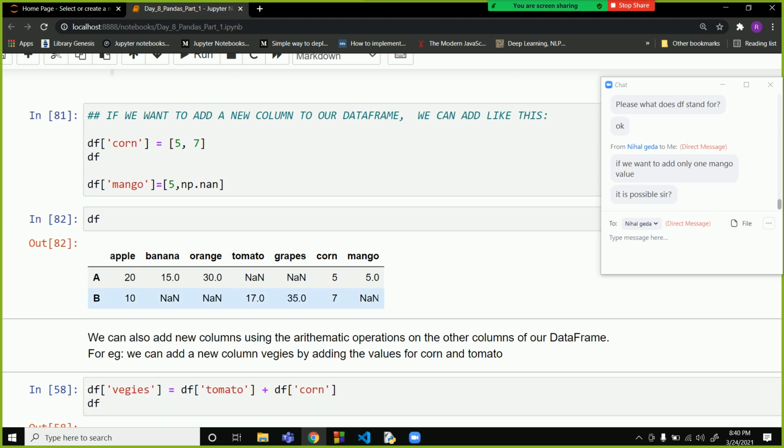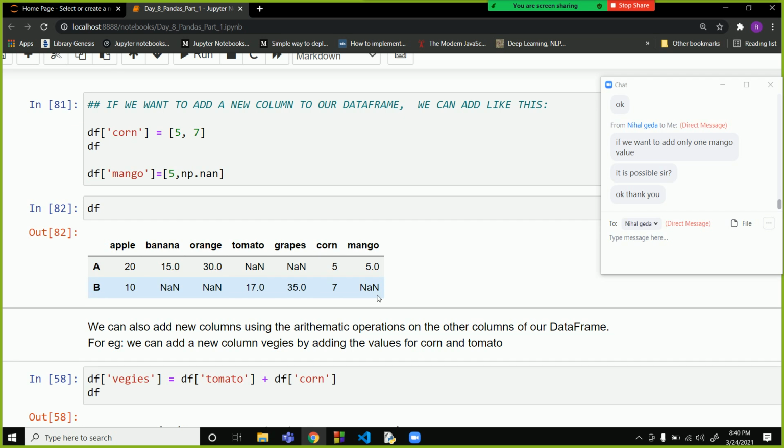Okay, so not a number is also possible. You can write it like this. You cannot leave it empty, you need to fill some value, and if you want to enter it as empty, then you have to write nan over there. And sir, for NaN, it is required to write np.